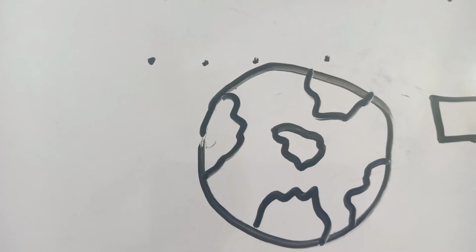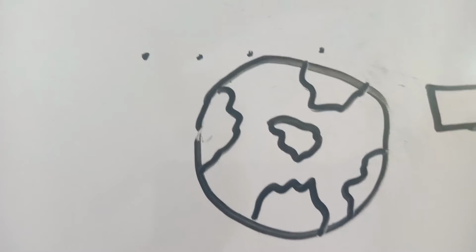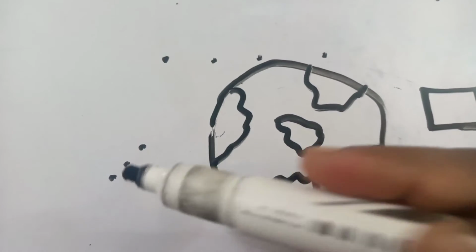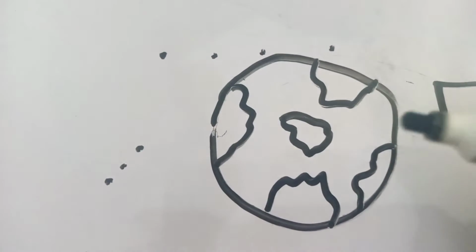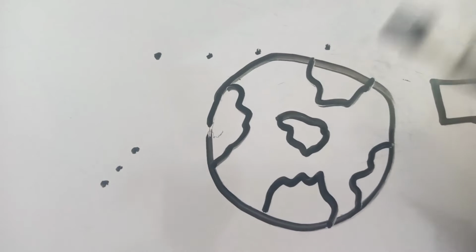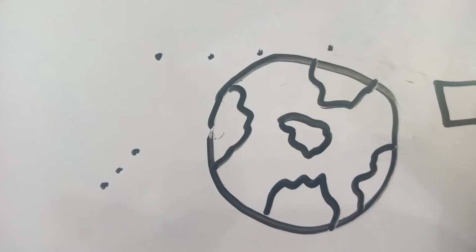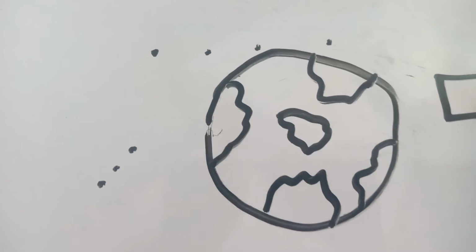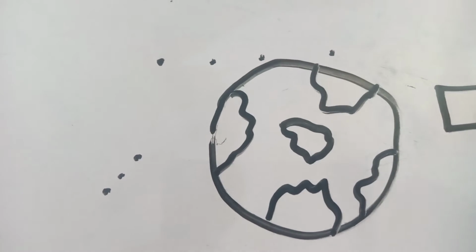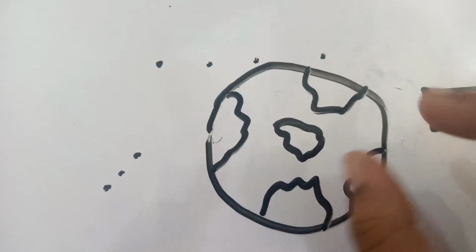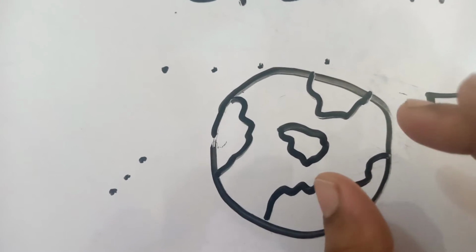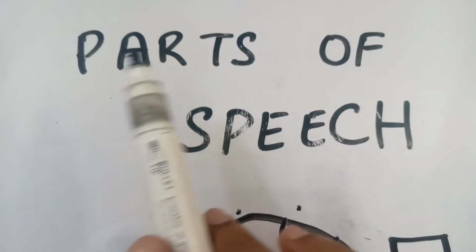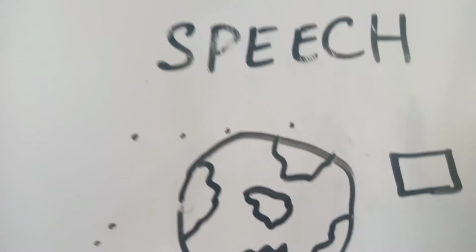So what we need to understand is that these words have certain names. Each word has a name. For example, some words are nouns, some are verbs, some are adjectives, some are pronouns, some are adverbs, some are prepositions, some are conjunctions, some are interjections, right? So these words have their particular names, and these names are basically of the sentence, and they are called parts of speech.